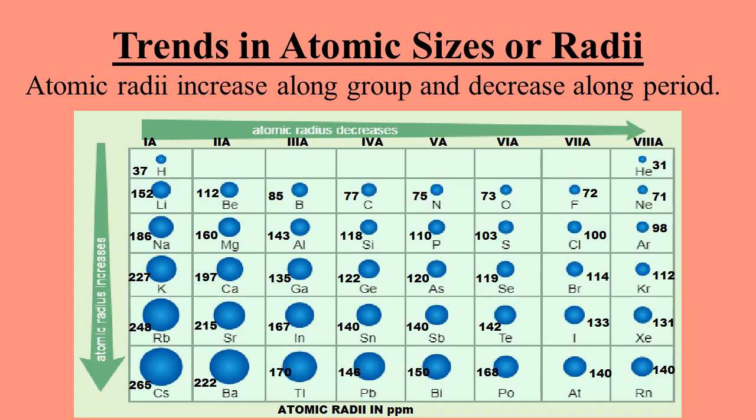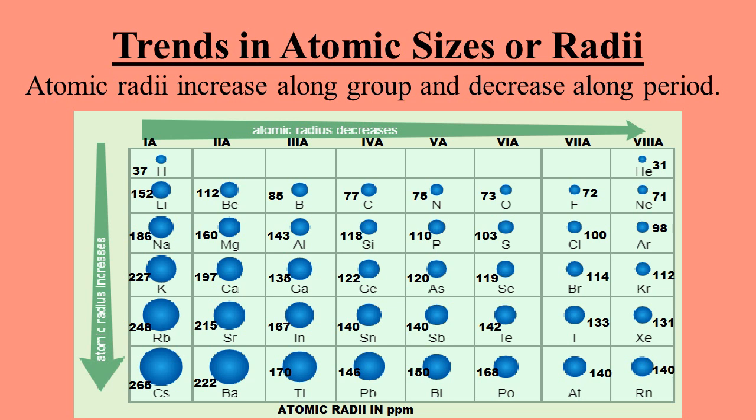Let me recall your topic from chapter 3, that is trends in atomic sizes or radii along group and period. Groups are vertical columns while periods are horizontal rows. Atomic sizes increase along the group because the number of shells increases down the group. For example, in group 1A, lithium has 2 shells while sodium has 3 shells. So sodium has larger size than lithium. You can also see from the table that atomic sizes are increasing down the group, for example, from lithium to cesium. Lithium has an atomic size of 152 pm while cesium has an atomic size of 265 pm.